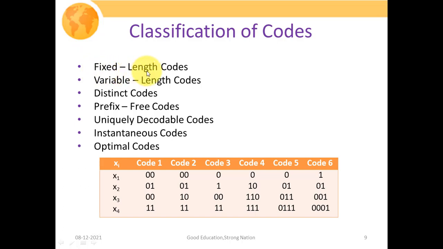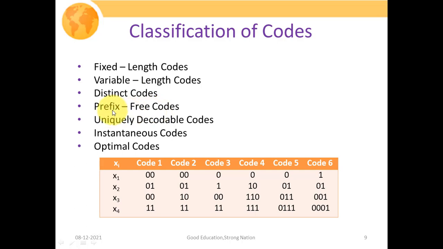If you're talking about fixed length codes, then all the code words have the same number of bits. For variable length codes, we have different numbers of bits associated with the code words of different symbols. Then distinct codes: all symbols have distinguished codes.